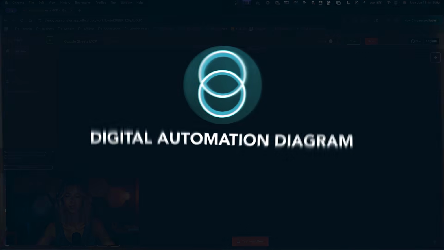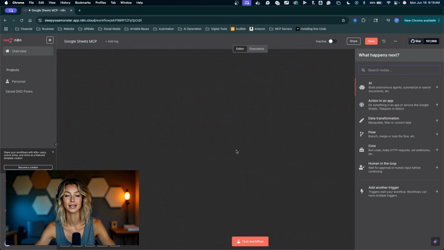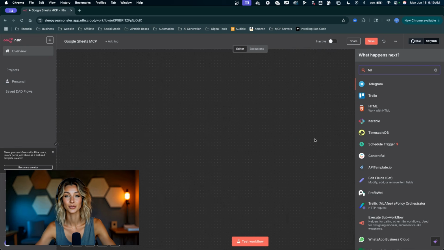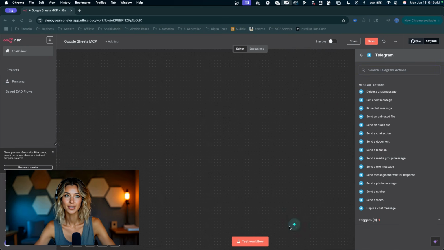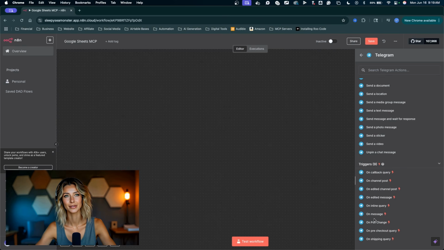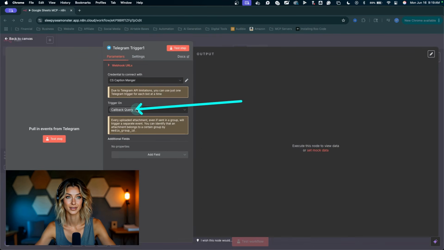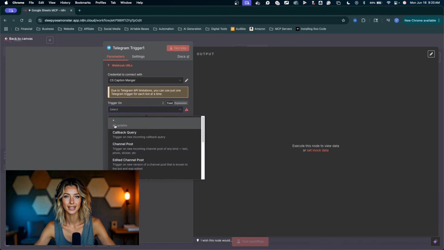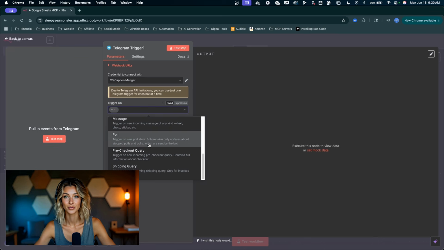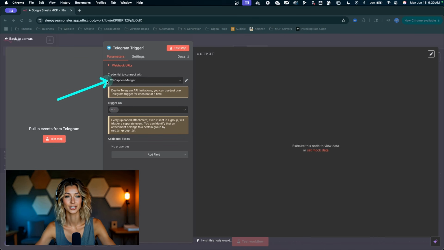Okay, let's get right into it. We're going to start off with a Telegram trigger node. Just going to create a new node, type in Telegram, and we can scroll down to find a trigger. Doesn't really matter what trigger we choose here. I'll select the first one. Now here is where we can decide which trigger we actually want to use. And if I click a little star here, this will use all of the triggers in this list, whatever comes in. Now we can set up a credential right here.